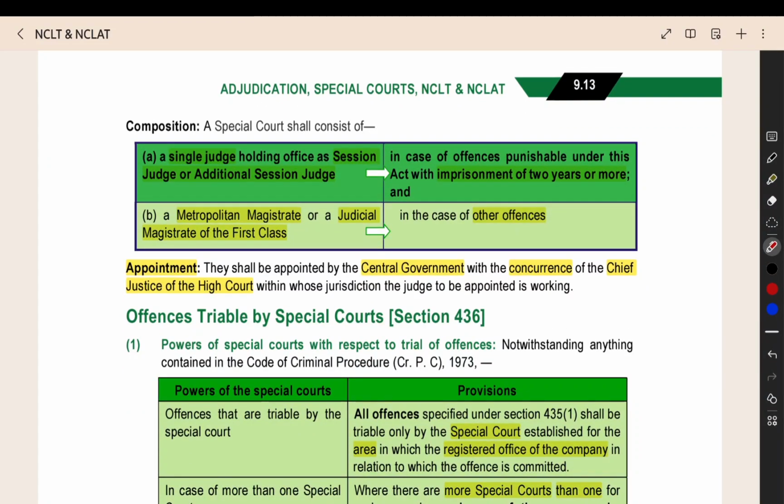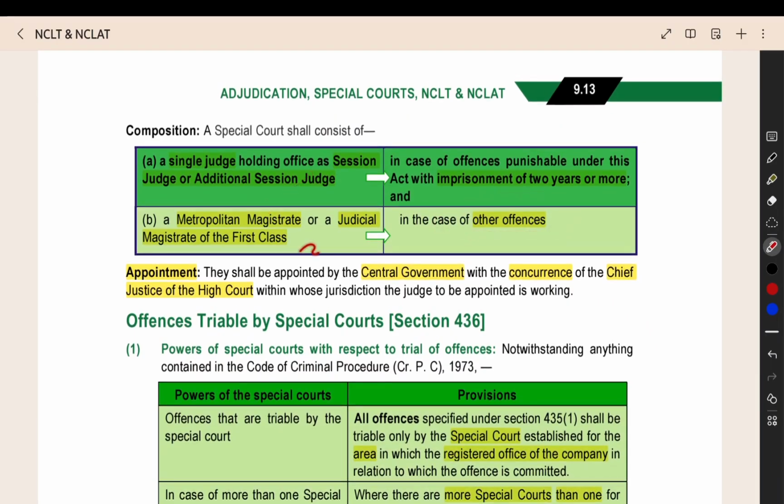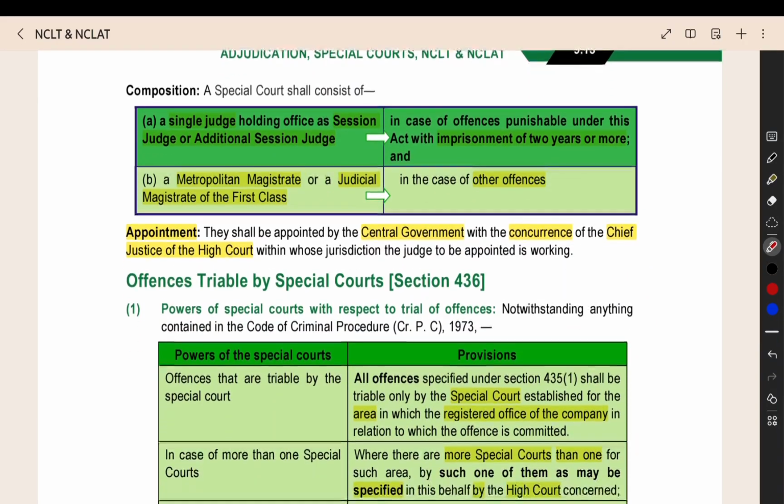Now, if the offence involves imprisonment as punishment and the punishment is 2 years or more, then you have to go to the special court, and a single judge, who is a sessions judge or an additional sessions judge, will hear the case. In other offences, a metropolitan magistrate or judicial magistrate of first class will hear the case.